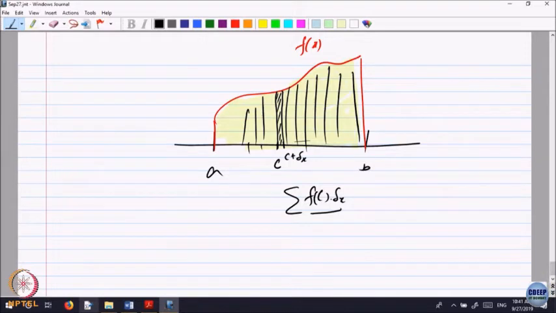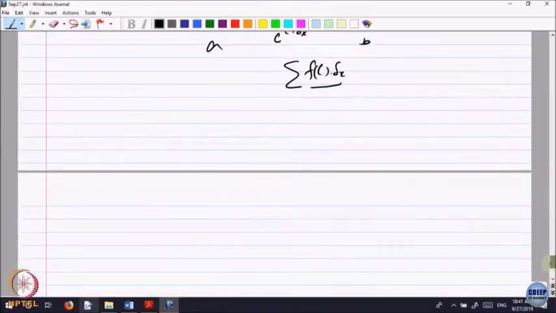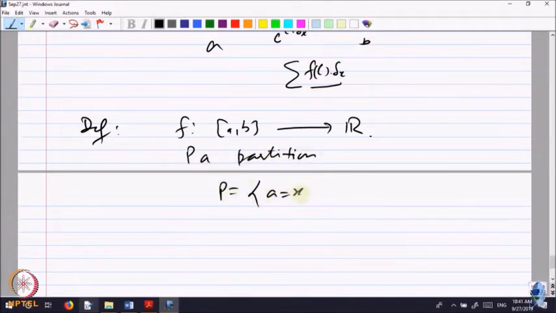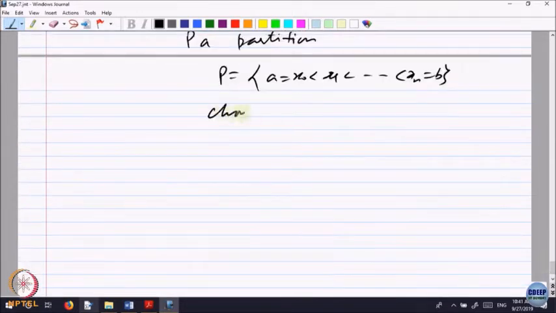So, let me define that. Definition: f is a function on [a, b] to R. So, let P be a partition, x 1 less than x n equal to b, take any partition, right, and choose any point C I belonging to [x I minus 1, x I].